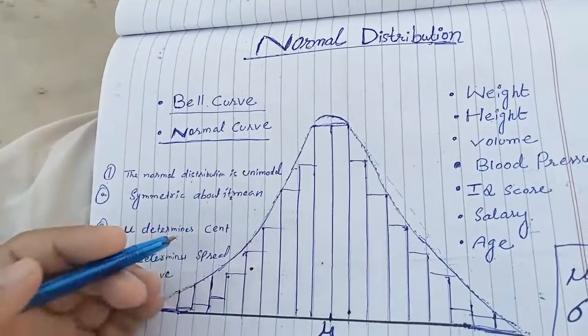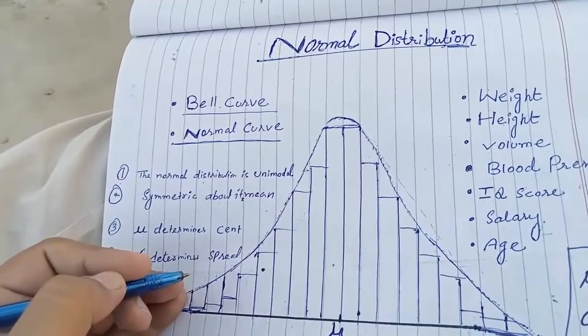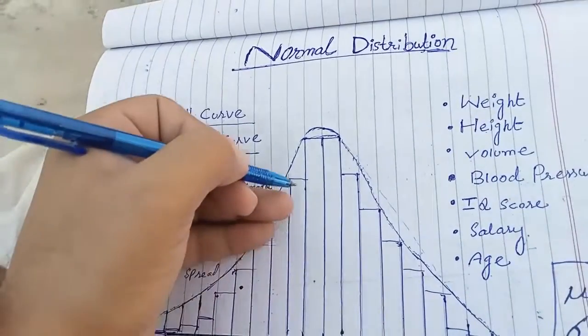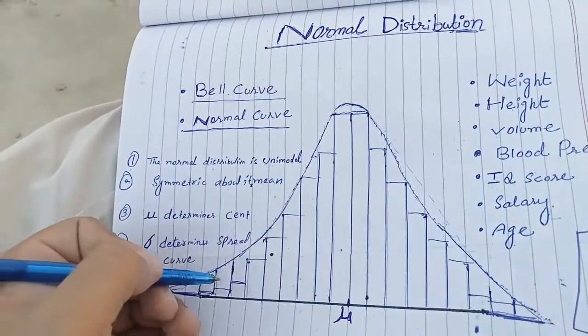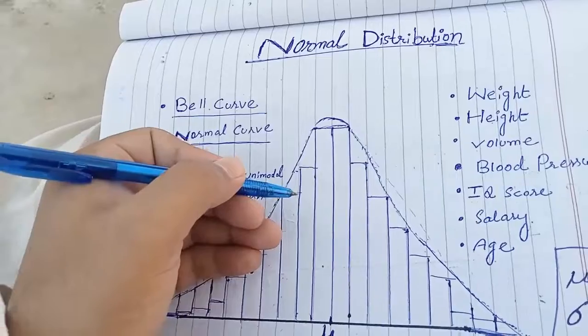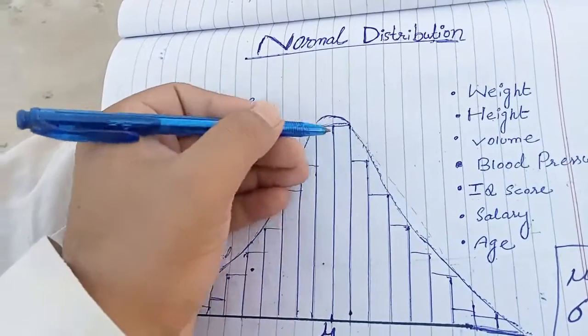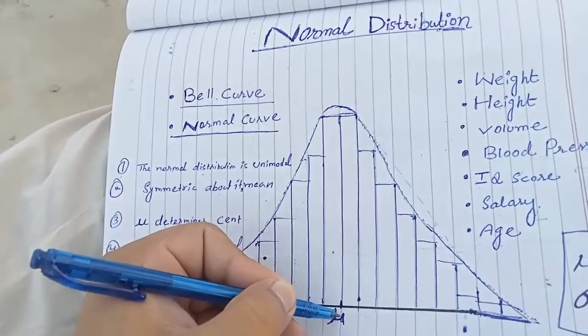Here you can see the histogram increasing and clustered around the mean, or center.